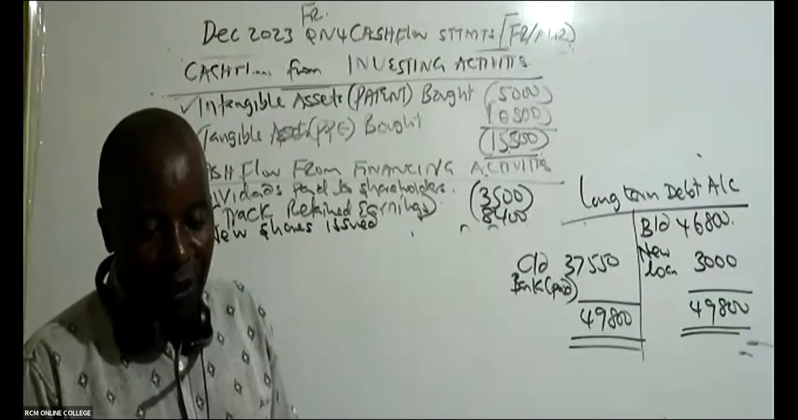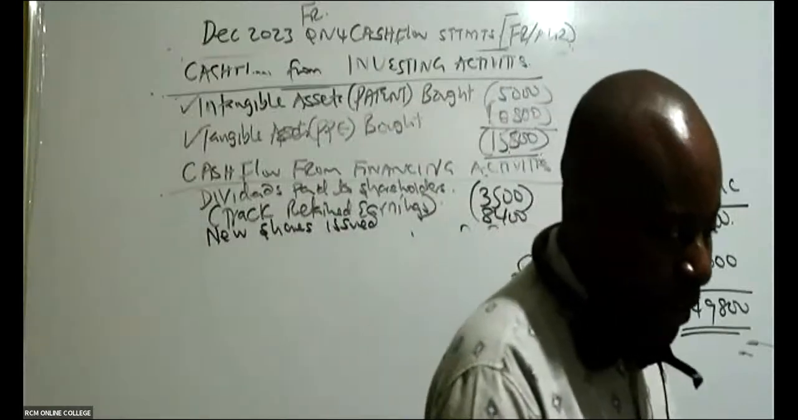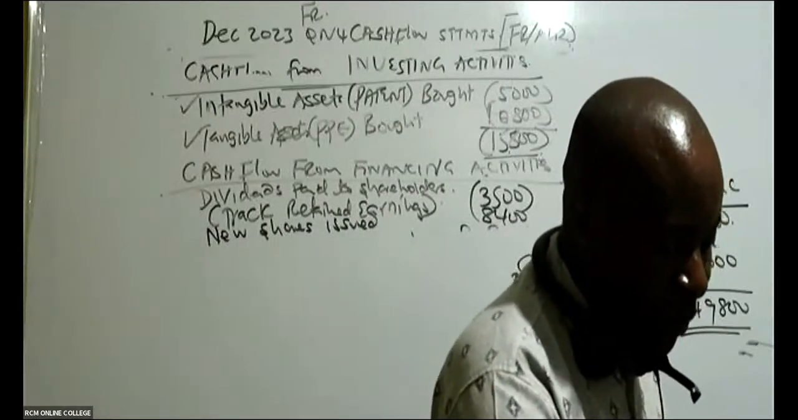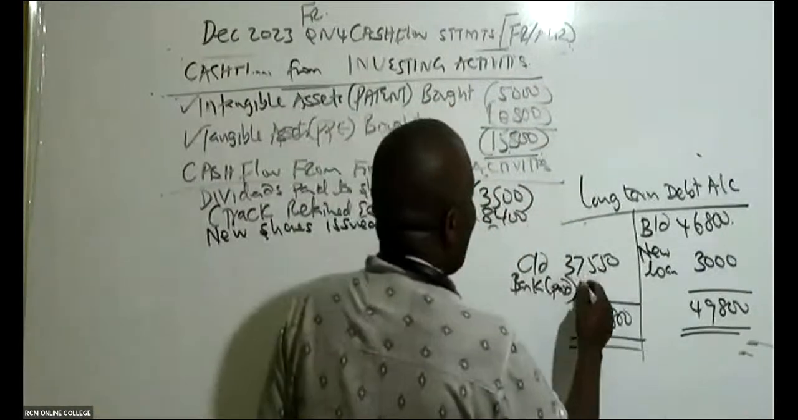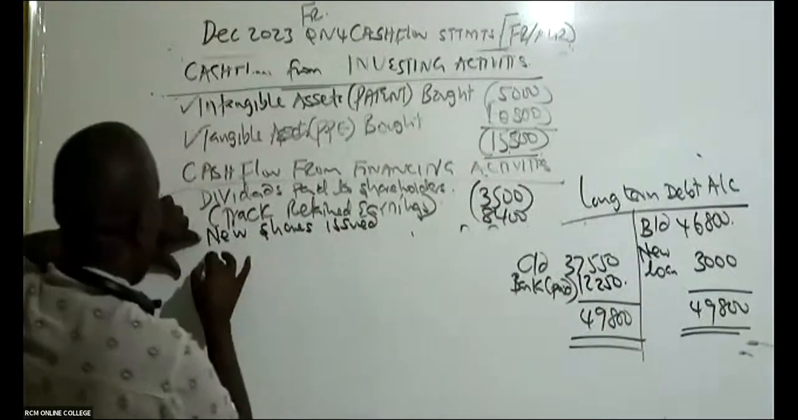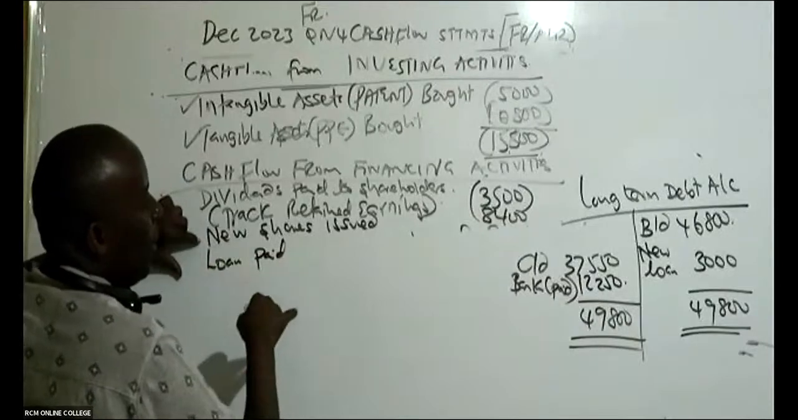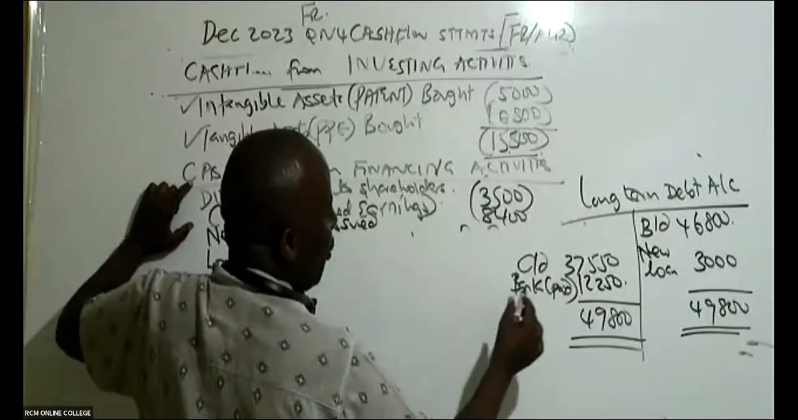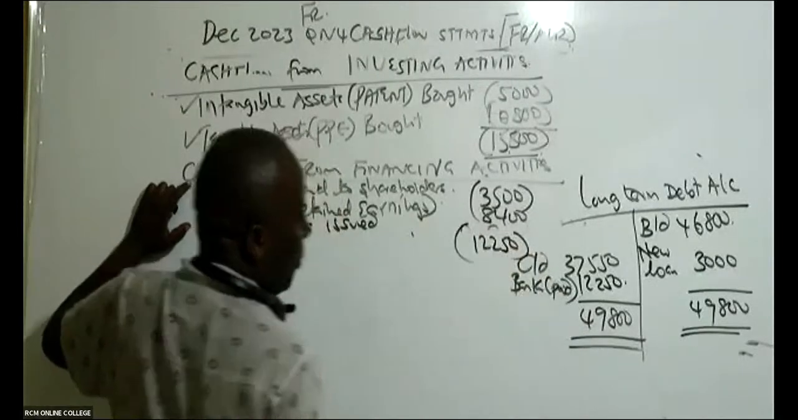12,250. Somebody is getting 12,250. Yes, so this is what I put here. Now here you have to be very, very careful. So we have in this case here loan paid. Loan paid in this case here is 12,250. So loan paid, of course, you put in brackets.